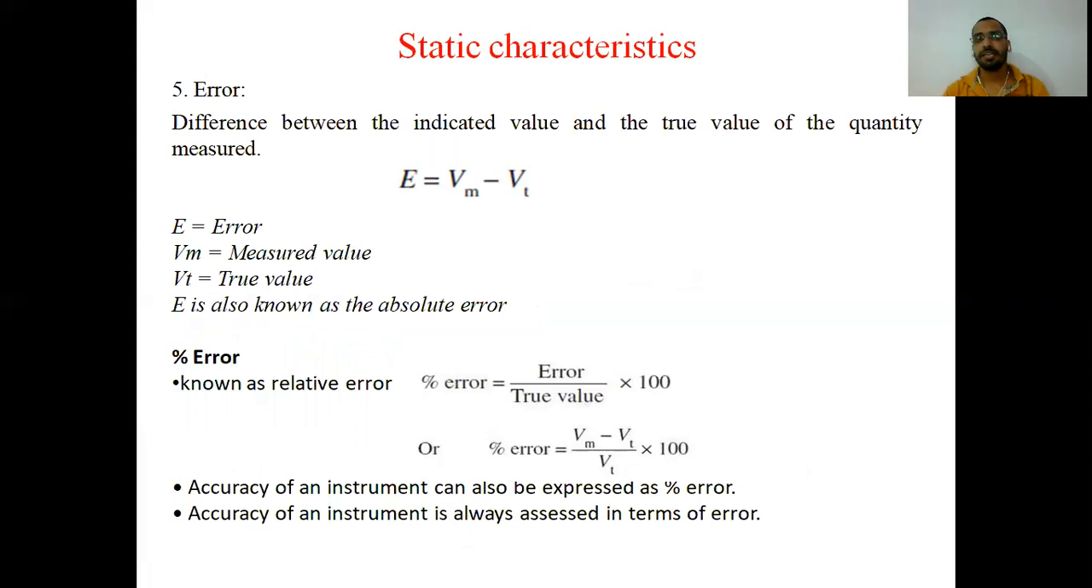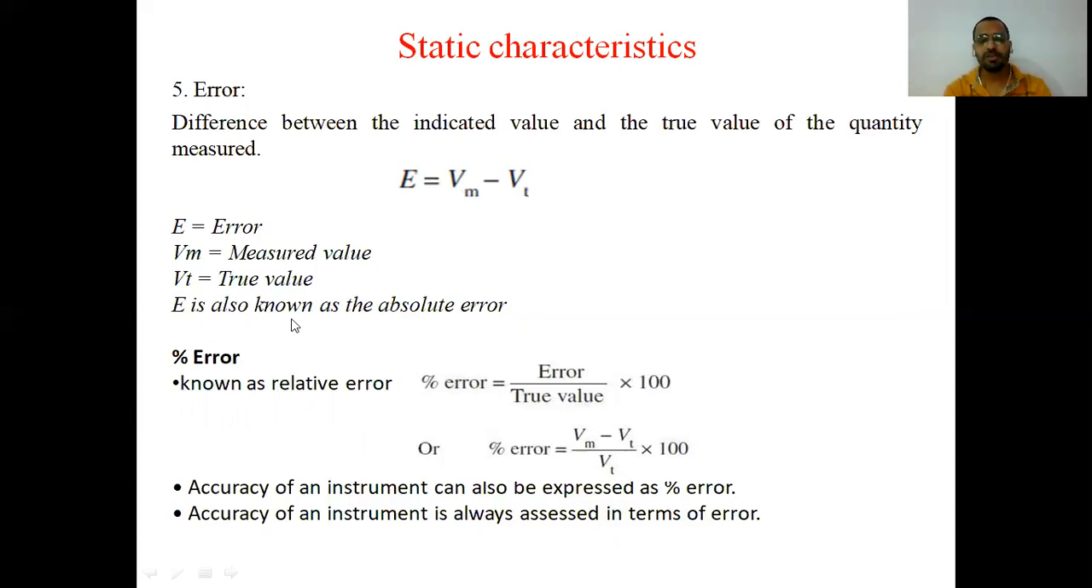Next characteristic is error. Error is the difference between the indicated value, meaning the measured value, that which you measured, and the true value of the quantity being measured. So it is the algebraic difference between the measured value and the true value. It is represented by E. Error E equals Vm, the measured value, minus Vt, the true value.